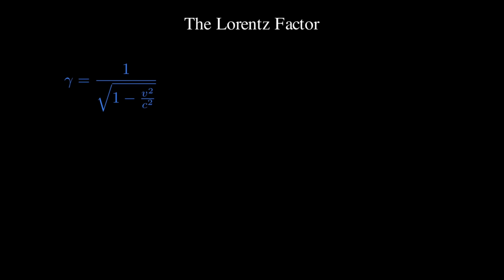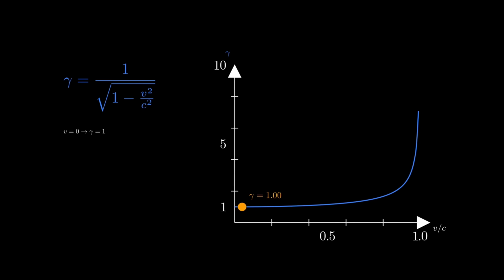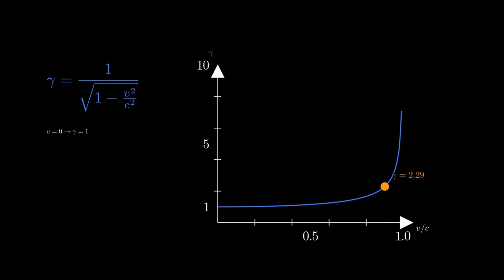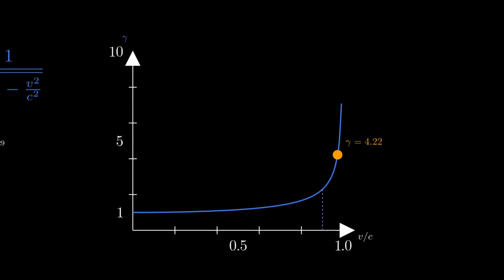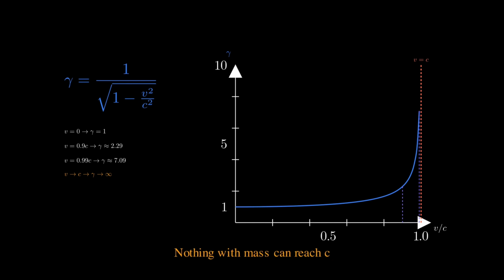This factor gamma appears everywhere in relativity. Let's see what it looks like. Gamma equals 1 divided by the square root of 1 minus v squared over c squared. At everyday speeds, gamma is essentially 1. When you walk or drive, time dilation is completely negligible. But as you approach the speed of light, gamma grows dramatically. At 90% of c, gamma is about 2.3. At 99%, it's over 7. As v approaches c, gamma shoots toward infinity. This is why nothing with mass can reach the speed of light.